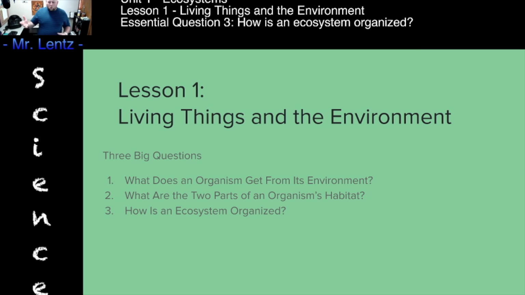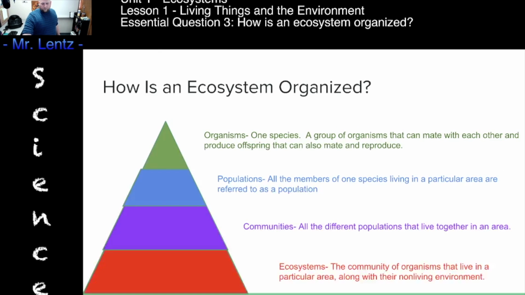So today we're going to look at how the ecosystem as a whole is organized in terms of where organisms fit into each other, how habitats play a role. We're going to be looking at the overall structure, and we're going to use a triangle. At the very peak of our triangle, we have our organism, our one singular species. Me, I'm an organism. You're an organism. So, an organism is just one creature.